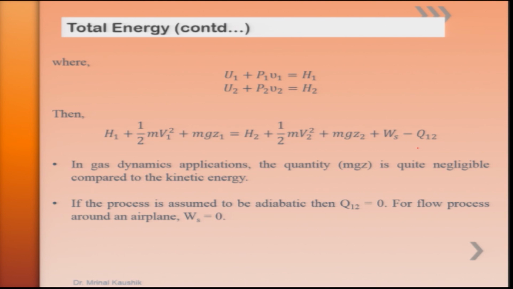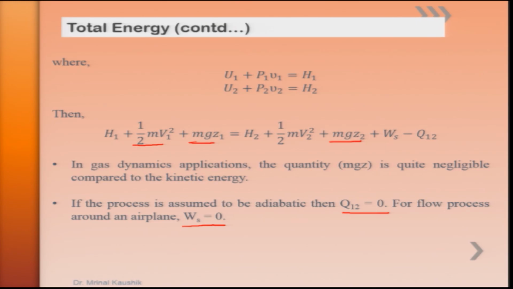Now, in gas dynamics applications, since it is a high speed flow, in comparison to the kinetic energy, the potential energy, or change in potential energy, is very, very small, and therefore neglected. Further, if the process is adiabatic, then q12 can be termed as 0. Moreover, the flow process around an airplane, which is our matter of interest, is a flying object in the sensible atmosphere, therefore any shaft work is also 0.